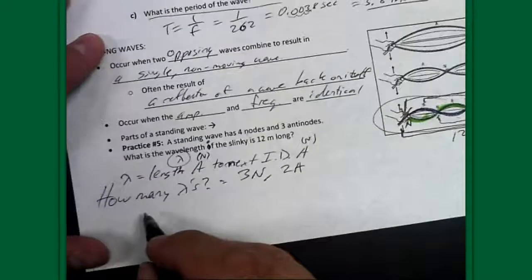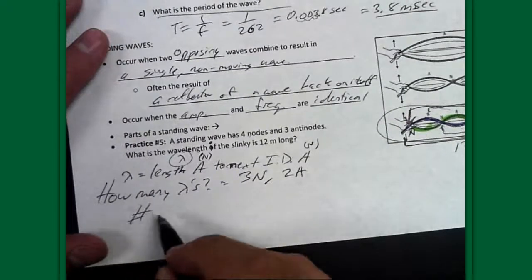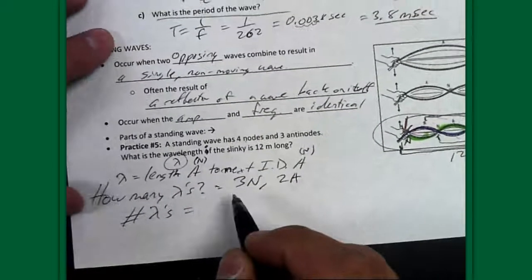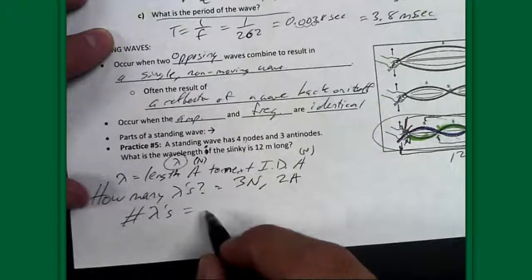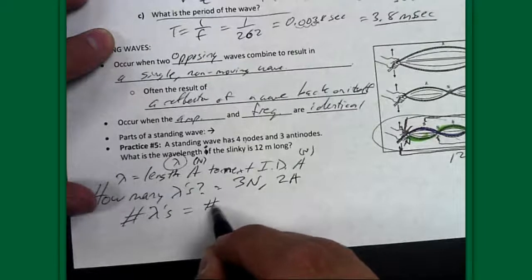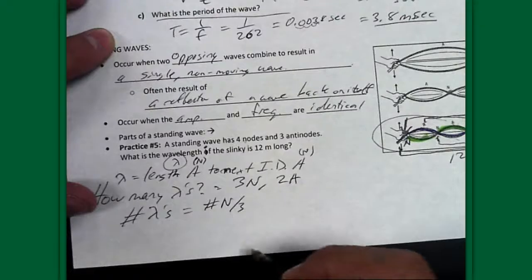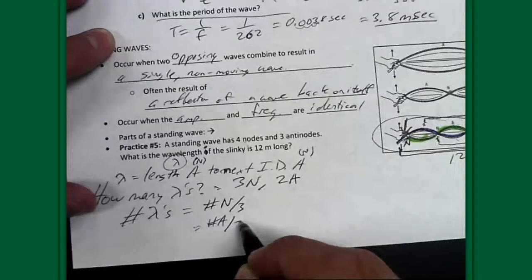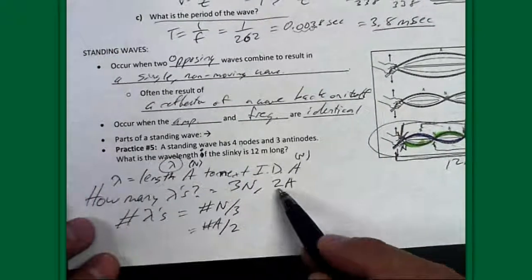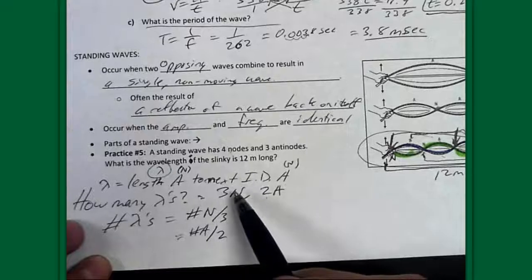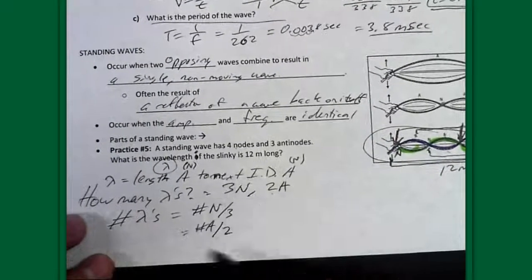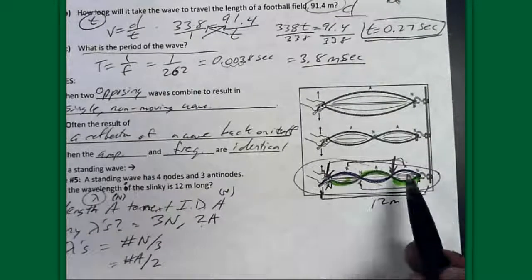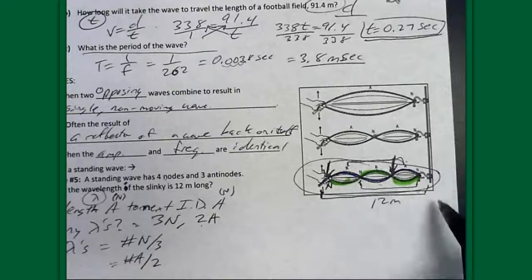Okay, and the important thing to know here is ultimately I want to know the number of wavelengths in the thing. And so to get the number of wavelengths, what I really need to do is take the total number of nodes that I have and divide them by 3. Or you could also take the total number of antinodes you have, and you could divide those by 2. Since we have 2 antinodes per 1 wavelength and 3 nodes per 1 wavelength, that's how you can take that. Point being this: our entire wave has 1, 2, 3, 4 nodes, 3 antinodes.